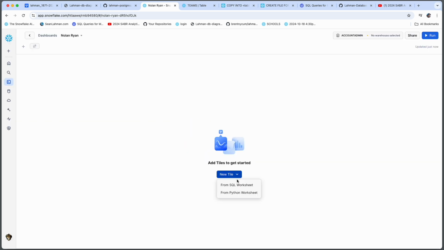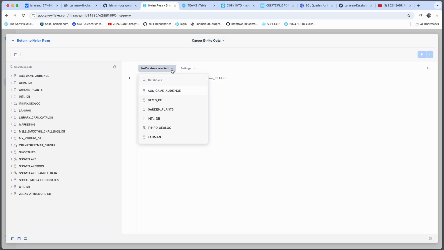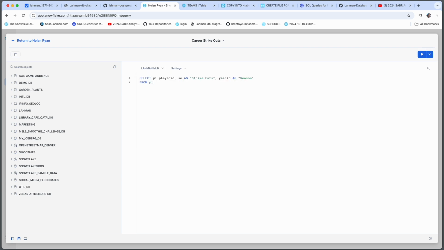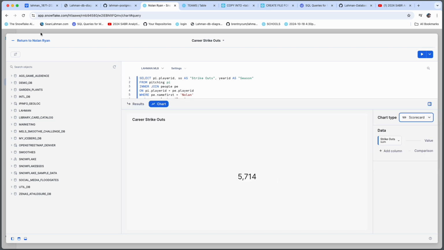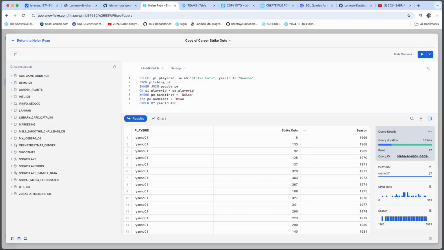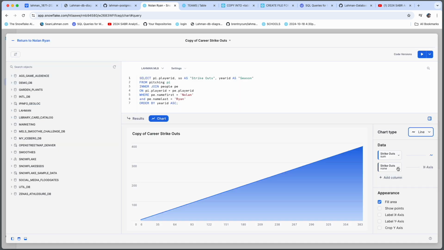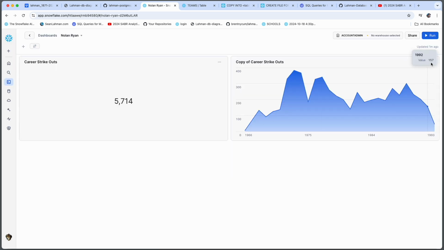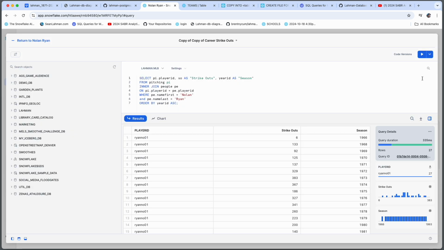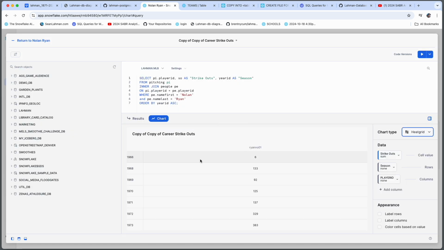Snowflake has the idea of dashboards. So let's build one of those. This is not going to be able to compete with a Tableau or a Preset or a Looker, but it's handy to have within your own Snowflake platform. Pretty easy to create. I'll create a dashboard and add tiles. The tiles could be from SQL worksheets or Python worksheets. This is a very simple example. I'll use Nolan Ryan as the pitcher, and we'll just put up a couple of different tiles showcasing his strikeout numbers per year.